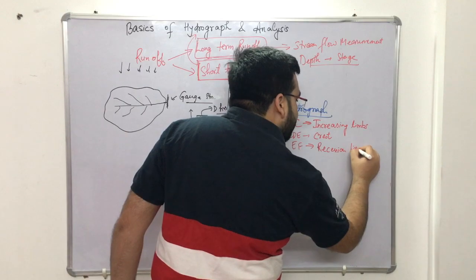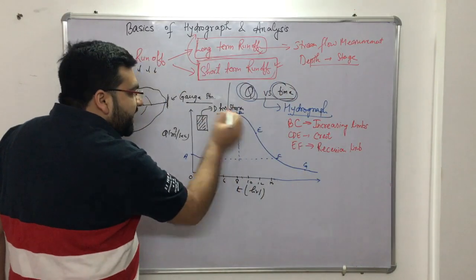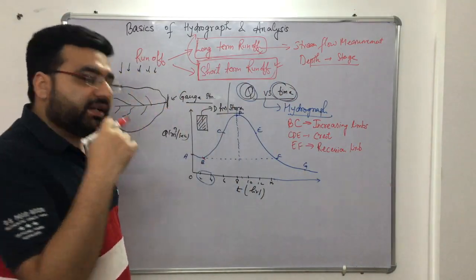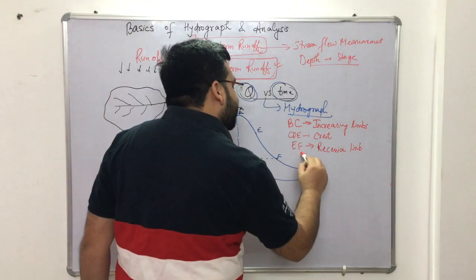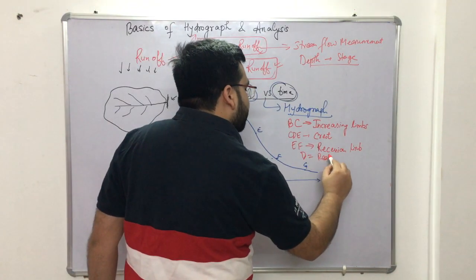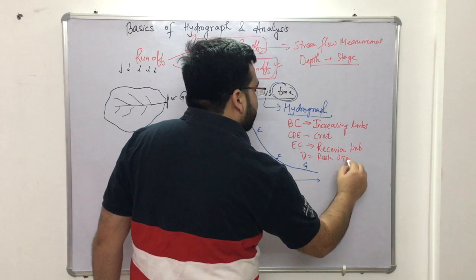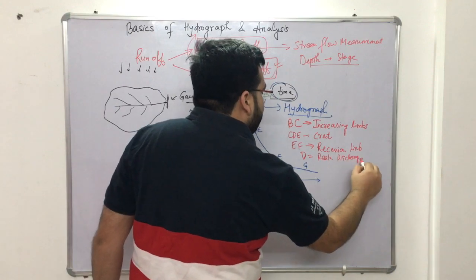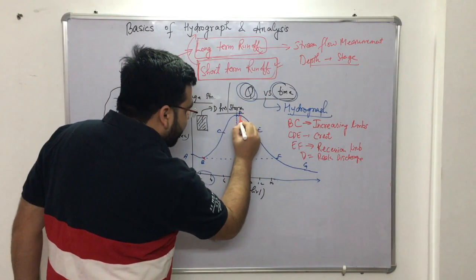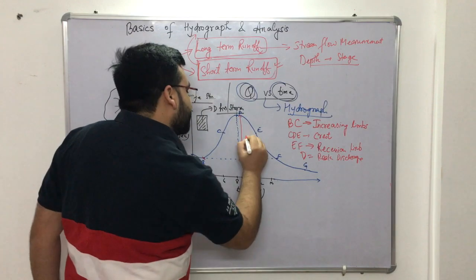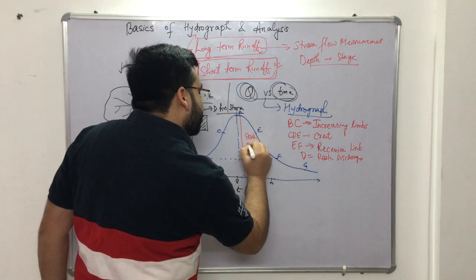And this point D is the peak, point D is the peak discharge. Because if you measure from this point to this, it is a peak discharge.